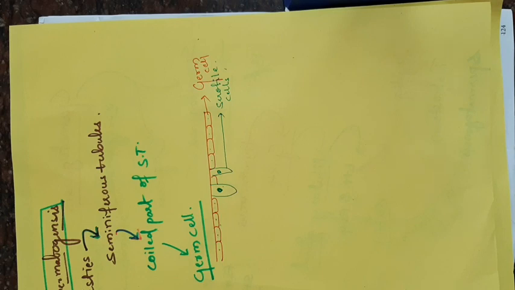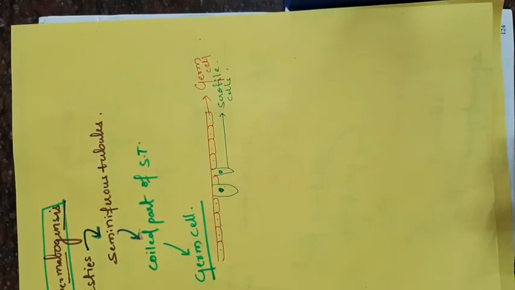Don't get confused, students. Before starting the actual process of haploid gamete production, the germ cell undergoes mitotic division, not meiotic division. Okay, listen carefully. The germ cell undergoes repeated mitotic division.